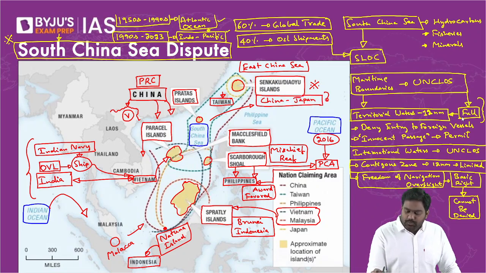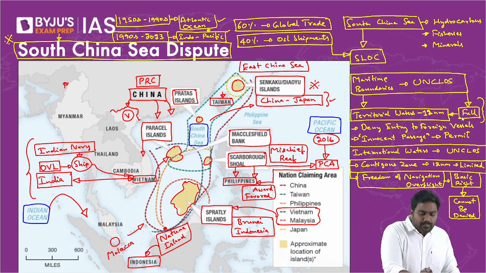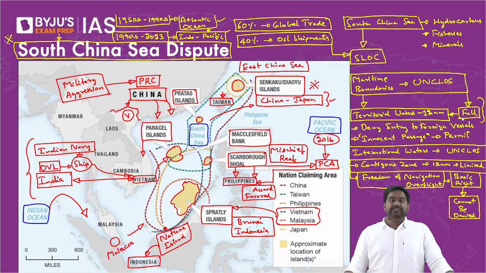China and Japan have a standing dispute over the Senkaku Diaoyu Islands, and the Chinese Air Force and Chinese Navy have threatened Japanese vessels and aircraft multiple times near Senkaku Diaoyu. Many Japanese naval ships, its commercial vessels, and even its aircraft, its Air Force fleet, have been threatened and intercepted by the Chinese armed forces. So this is how China has used military aggression to justify its illegal claims, and it has displayed expansionist tendencies in the South China Sea.